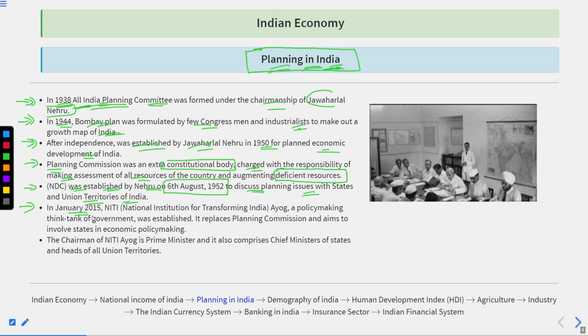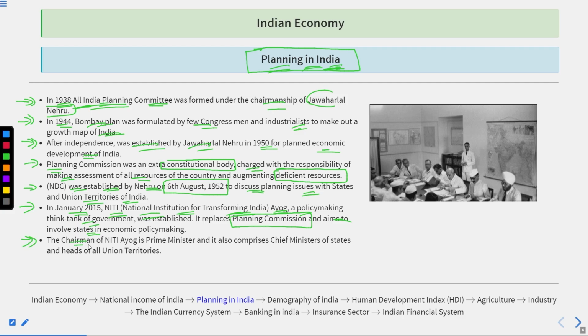It was in January 2015 when Niti Aayog, National Institute for Transforming India, okay, Niti Aayog, was established as a policy-making think tank of the government. And this is to replace the old structure of the Planning Commission, and aims to involve the states in economic policy making. It means that the states were not a part of the Planning Commission, which was doing the planning at the central level. So that's why Niti Aayog was established so that the states could also have their representation in the planning of India, so that their participation and their concerns could be dealt with more effectively.